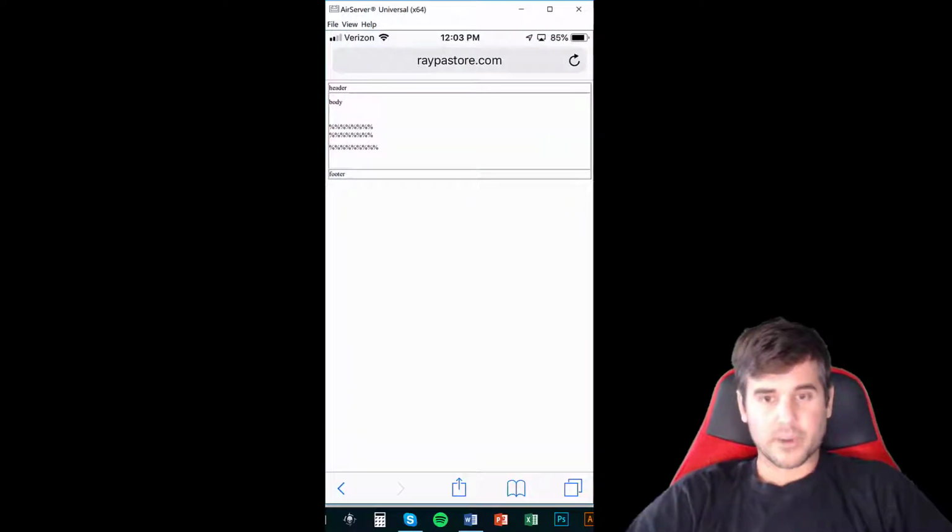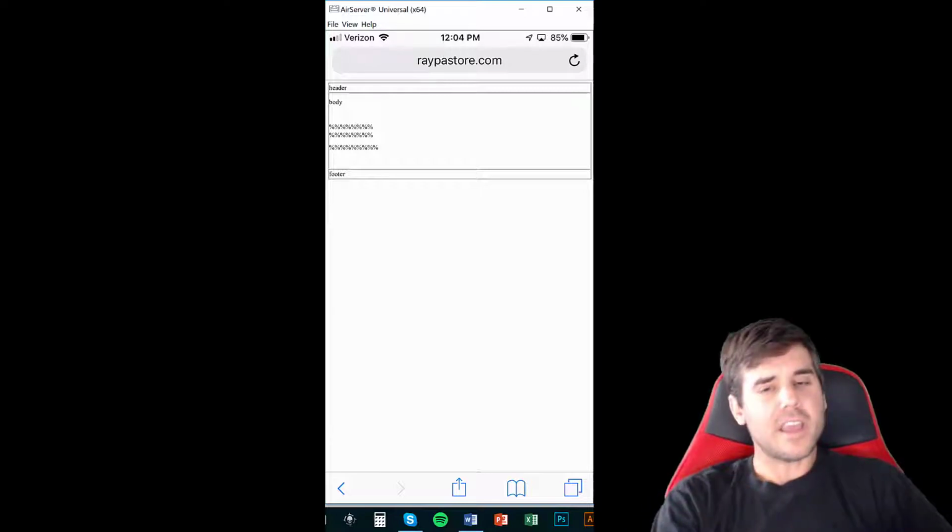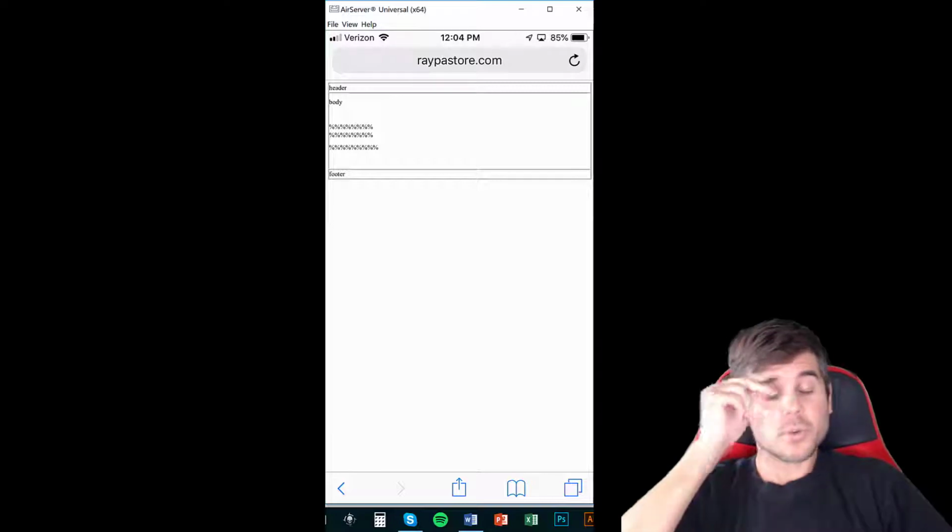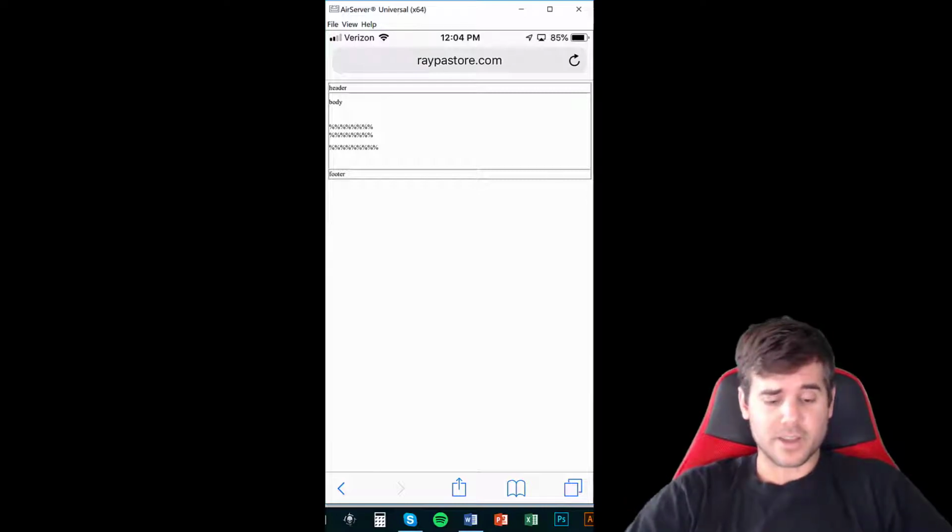Here's the example of the table where I actually made it 100% width. Notice how it fills up my entire screen. So you can see that this one looks much better. Obviously, the size of my text is off, and I don't have any images, so it doesn't look nice, but it fills up my screen, which is the point, because we're working with size. We're trying to figure out the correct size.